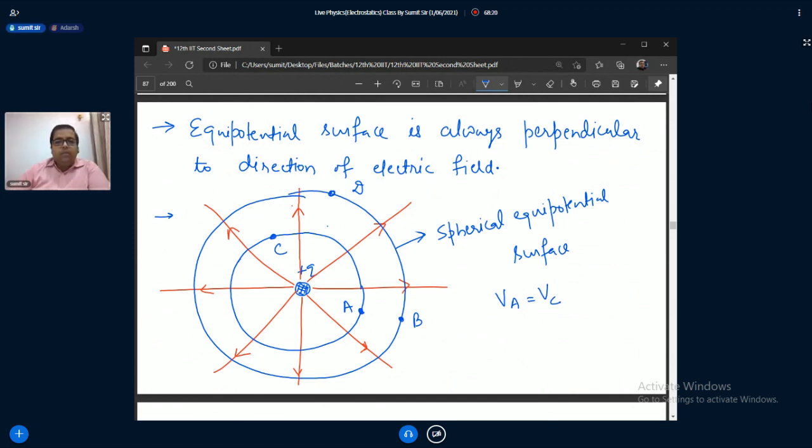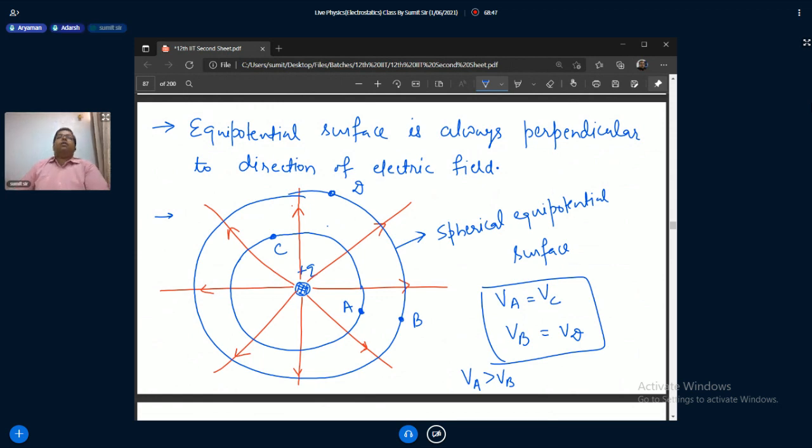We can also say potential of B is equal to potential of D. Now, if I compare the potential of A and B, tell me which one is higher, A or B? A. I think A is higher. Why? Electric field is outwards and it is closer.